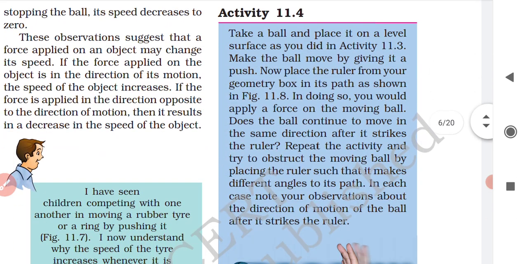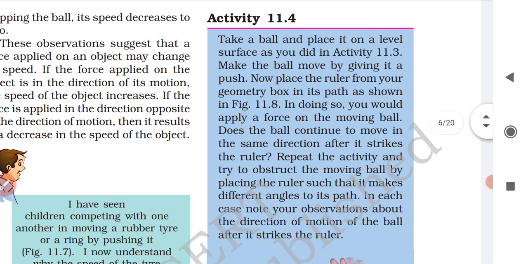Activity 11.4. In this activity also you have to take a ball and place it on a level surface as you did in activity 11.3. Again you have to place a ball over the table surface. Make the ball move by giving it a push. In the same way you have to push the ball gently. Okay, the ball will again begin to move, right? But now you have to place the ruler from your geometry box in its path as shown in figure 11.8.